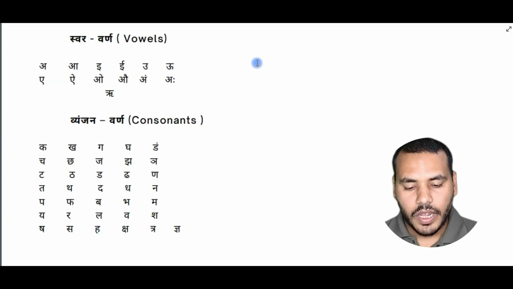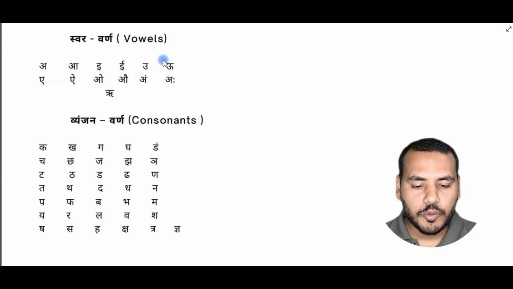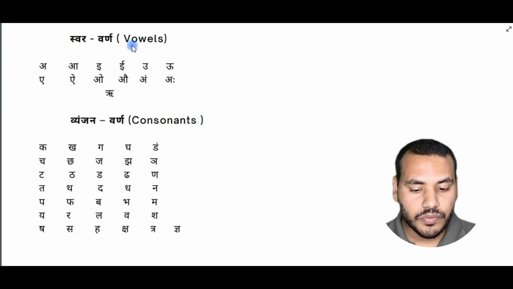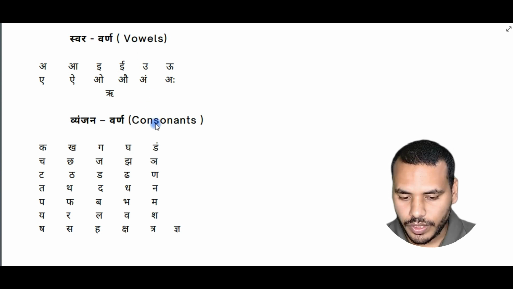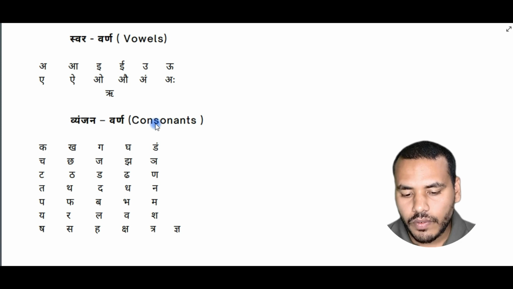Today in this video, we are going to learn Hindi alphabets, how to read and how to write. The Hindi alphabet is also divided into two parts. This is the first part, that is vowels, and the second is consonants. So today we will cover all the vowels. First of all, I'm going to help you with how to pronounce them.